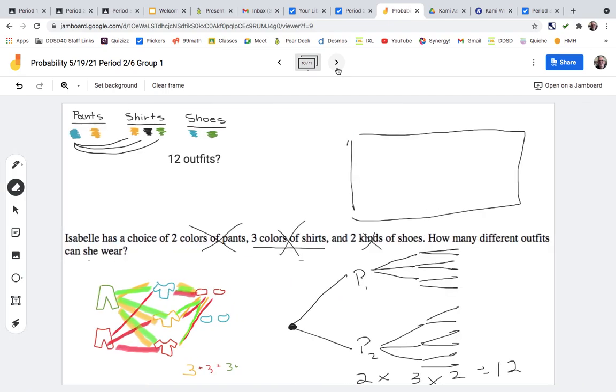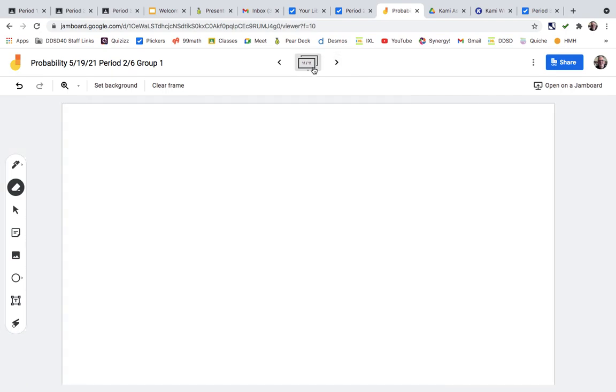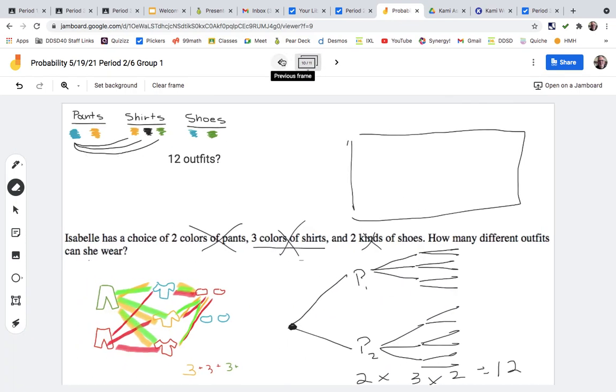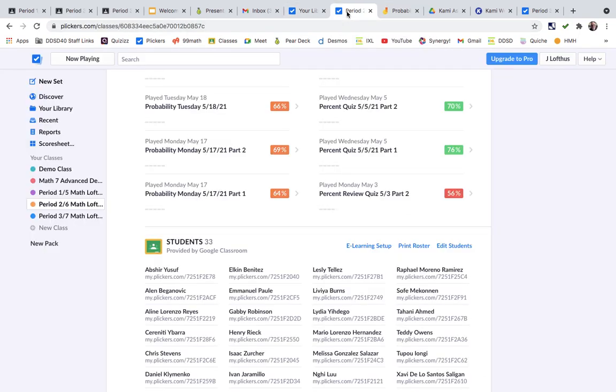And then we did a problem about the number of outfits. If somebody had 2 colors of pants and 3 colors of shirts and 2 kinds of shoes, we can multiply the 2 pants times the 3 kinds of shirts times the 2 shoes is 12 possible outcomes. And that's what we did with Jamboard. And then we took a quiz,